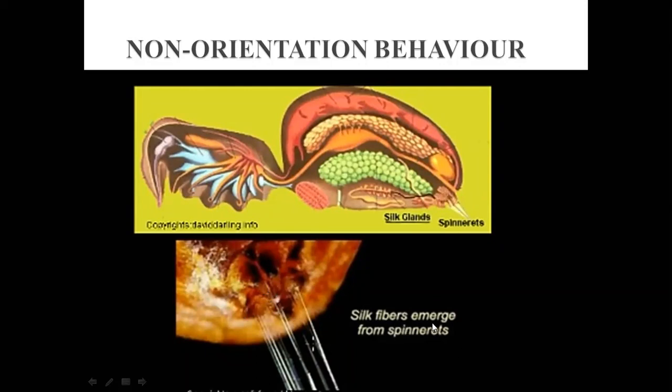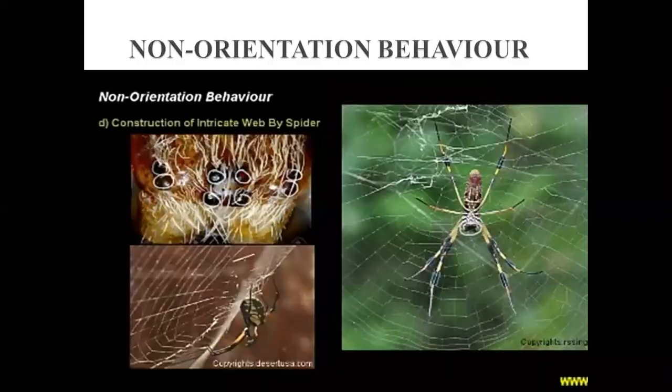Silk fibers emerge from the spinnerets like this. First of all, they are in liquid form. After that, they become a little bit solid. So this is also one example of non-orientation behavior.